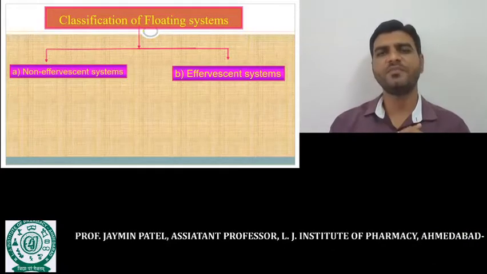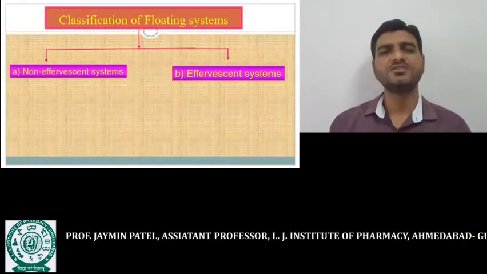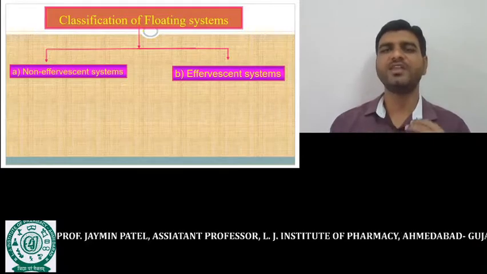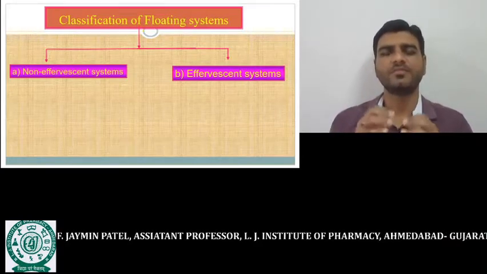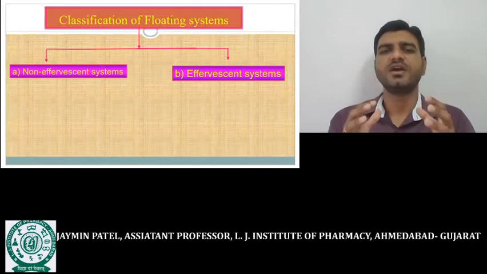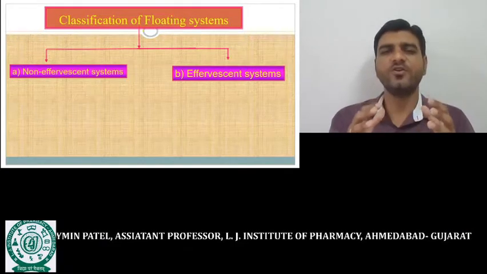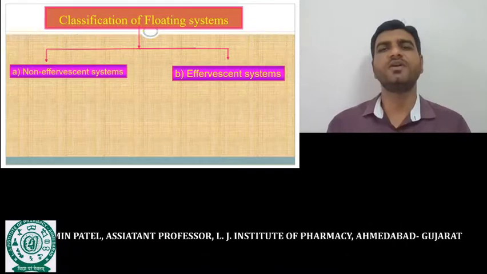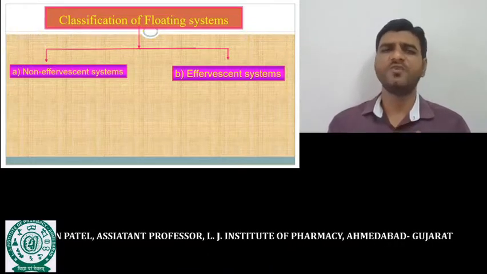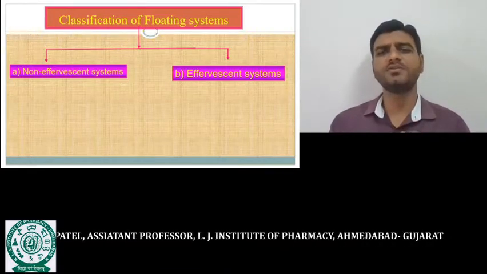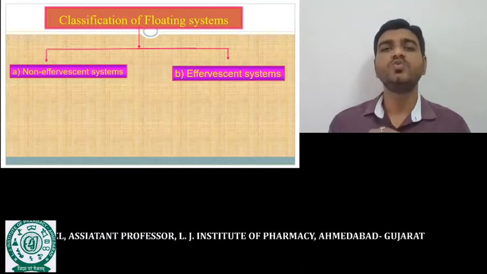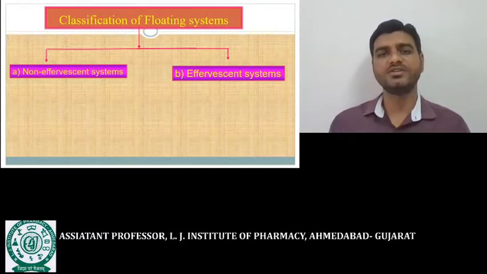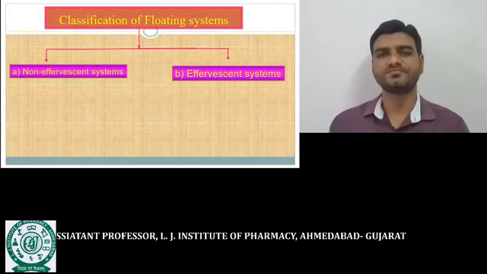In the non-effervescent approach, we utilize a polymer that, when it comes in contact with water, absorbs the water. That polymer undergoes the swelling process, increasing the volume, and the density of the formulation becomes less than 1. But what is the disadvantage with the non-effervescent system? The lead time to achieve the floating condition is too high.